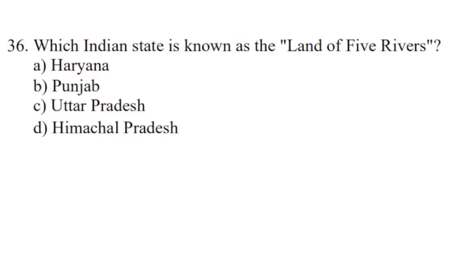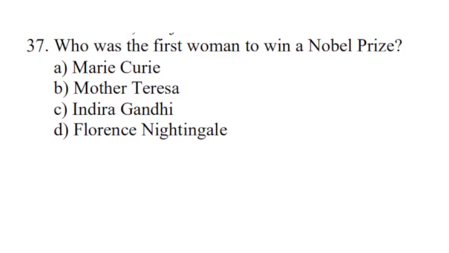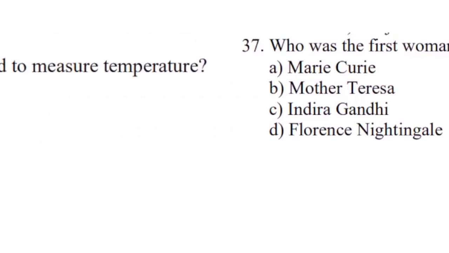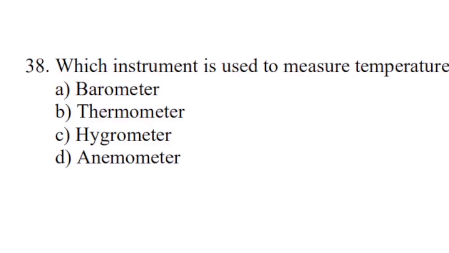Question number 36. Which Indian state is known as the land of five rivers? Correct answer is option B, Punjab. Question number 37. Who was the first woman to win a Nobel Prize? Correct answer is option A, Marie Curie. Question number 38. Which instrument is used to measure temperature? Correct answer is option B, thermometer.